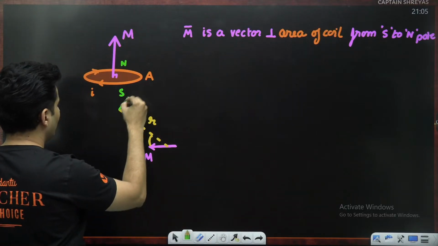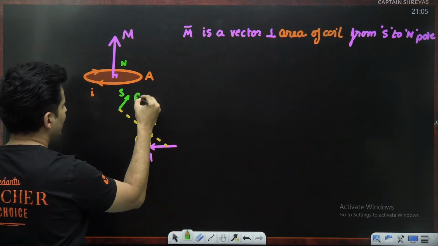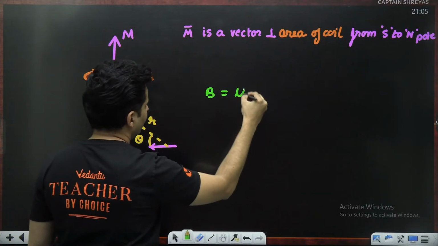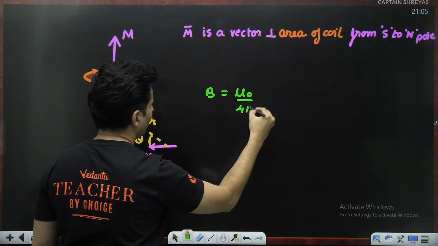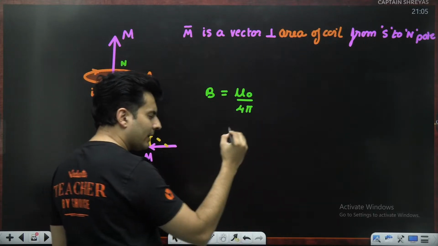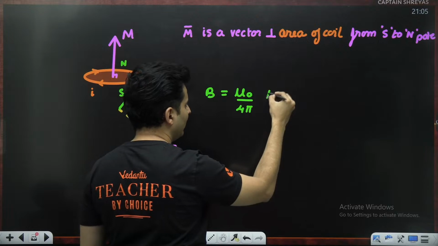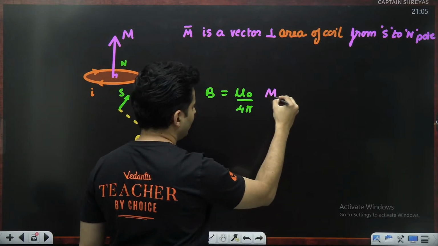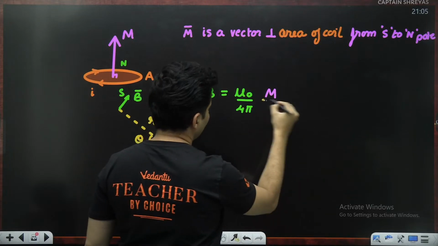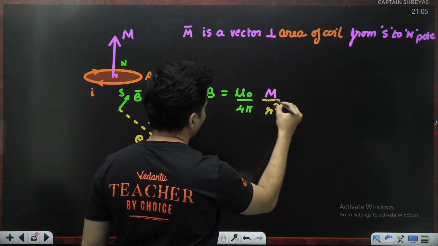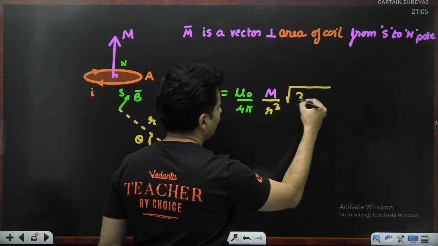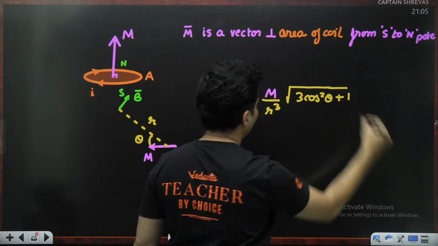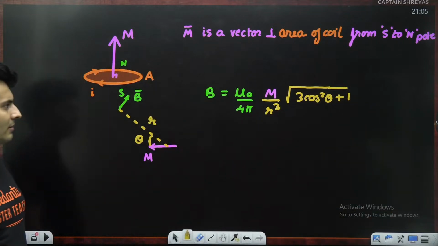At this particular point, I can find out how much is the magnetic field, and that magnetic field will be given by mu naught by 4 pi. If you remember, in electricity it was electric dipole moment. Instead it will be magnetic dipole moment divided by r cube, and then you will have 3 cos square theta plus 1. This is the thing.